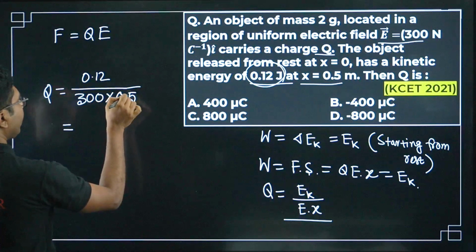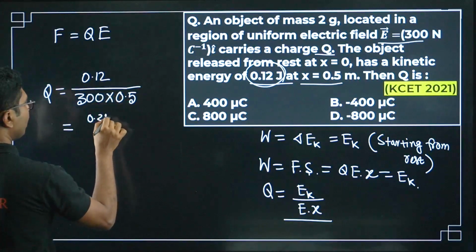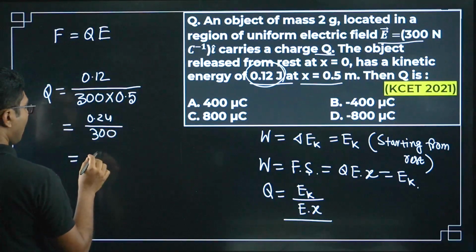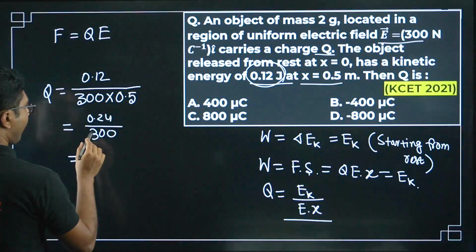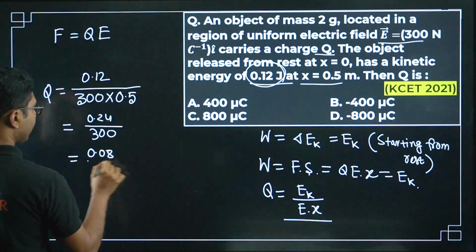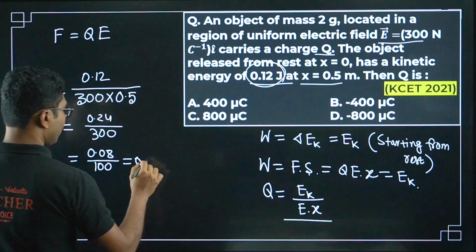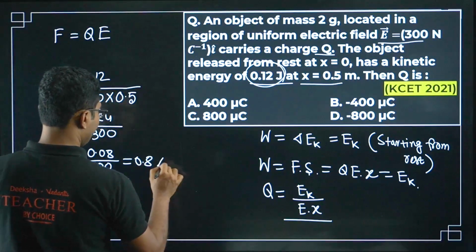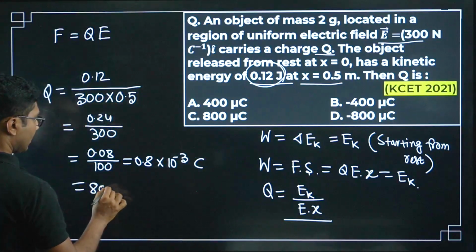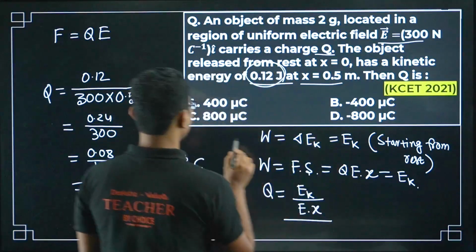Simplify this. It is 0.24 divided by 300, or 3 8s are 24, so 0.08 divided by 100, or it will be 0.8 into 10 to the power of minus 3 coulomb, or it will be 800 microcoulomb.